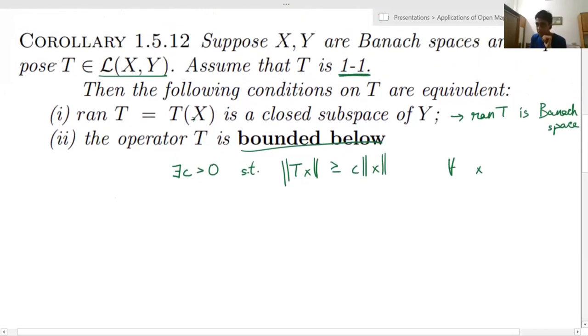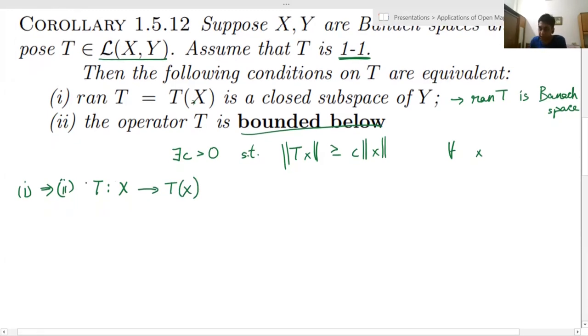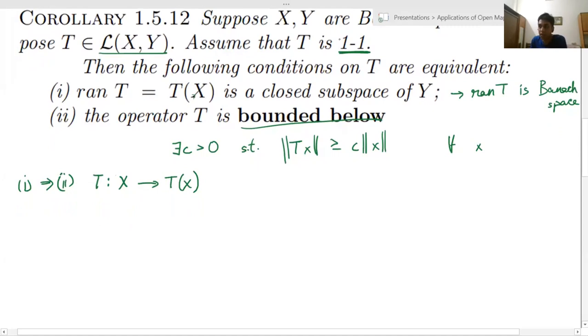So we have this equivalence. When I prove one direction of this, it will become clear how this is related to the bounded inverse theorem. So first I'll prove 1 implies 2. Yeah, and 1 implies 2 is direct from the bounded inverse theorem. So we have T from X to Y, but we can just treat it as a continuous linear map from X to the range of T. We're just restricting the codomain to the range, making it surjective.